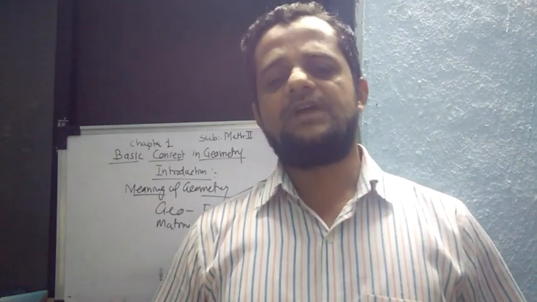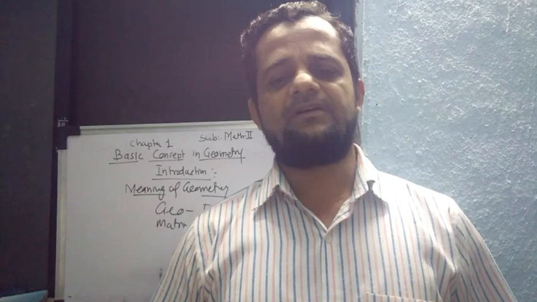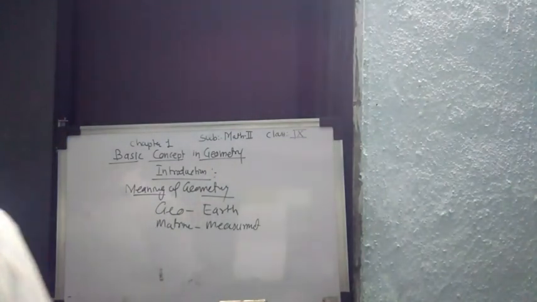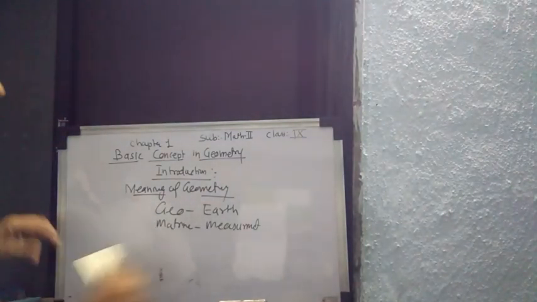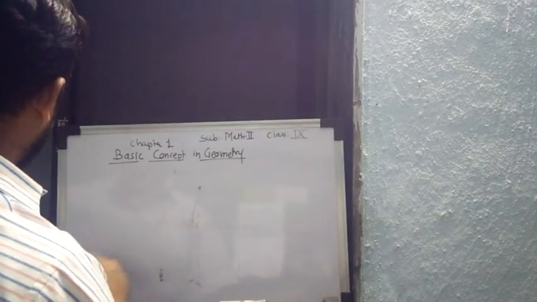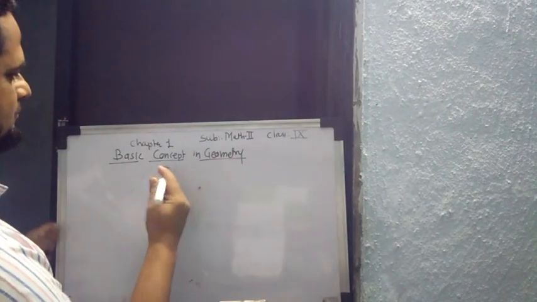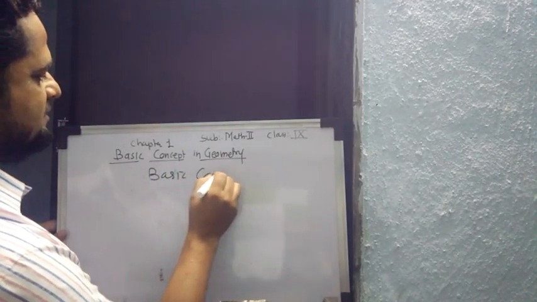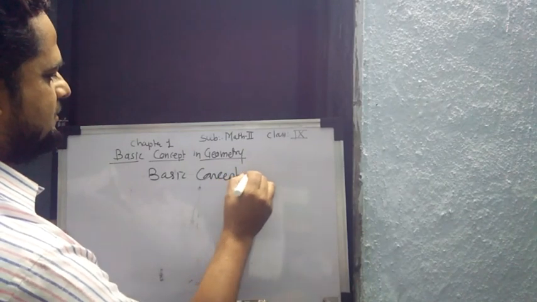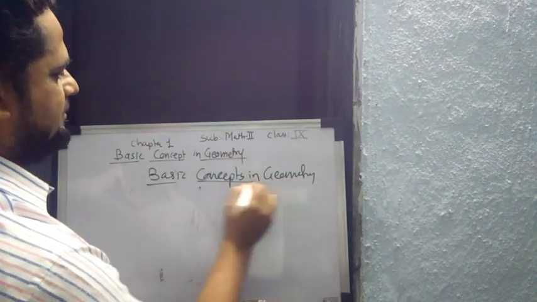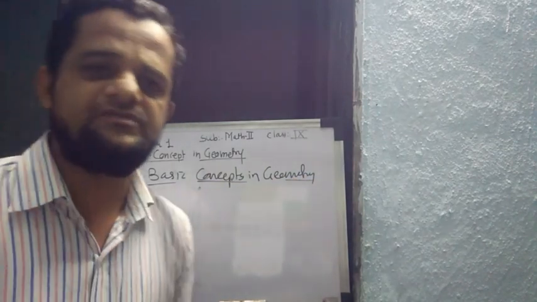Now we turn to our next main topic in this chapter, that is basic concepts. So let's discuss basic concepts in geometry. Now what are the basic concepts of geometry?